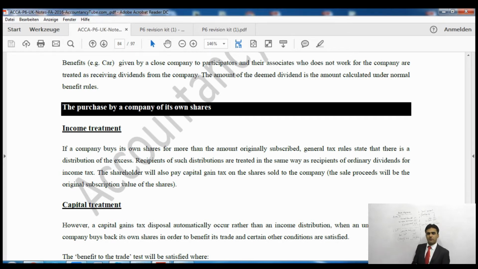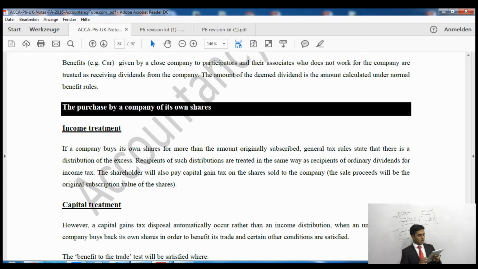So whatever the amount of benefit is, say for example a car is given, then the benefit on the car will be calculated in the normal way like we do in our income tax. We'll calculate the benefit, and that will be considered as giving the dividend to the individual, and it will be taxed accordingly. If it is under the nil rate band, then there won't be any tax. However, if it exceeds the dividend nil rate band, then it will be taxed accordingly.